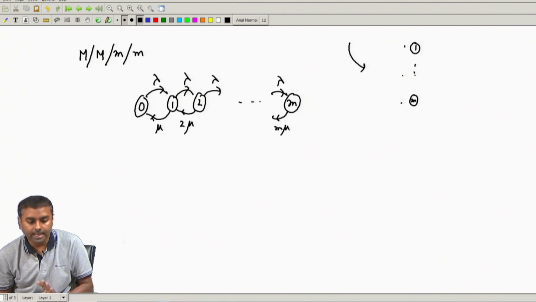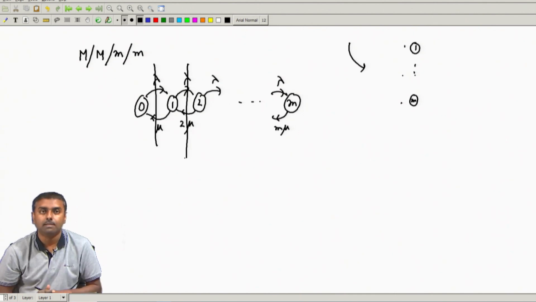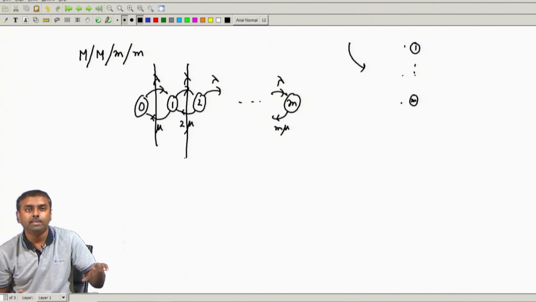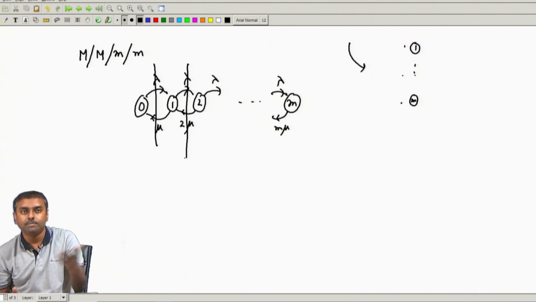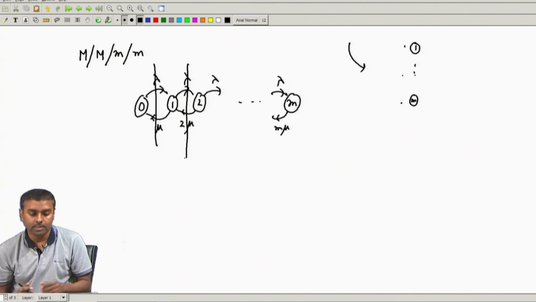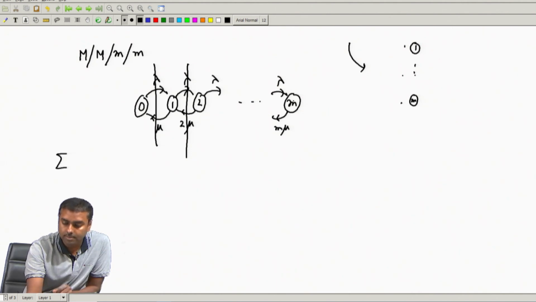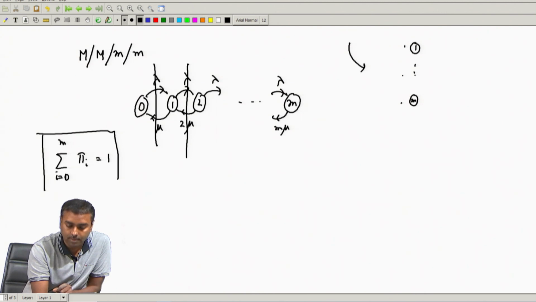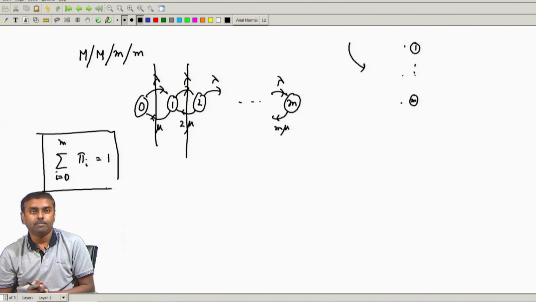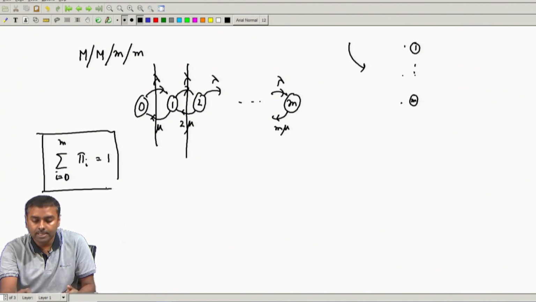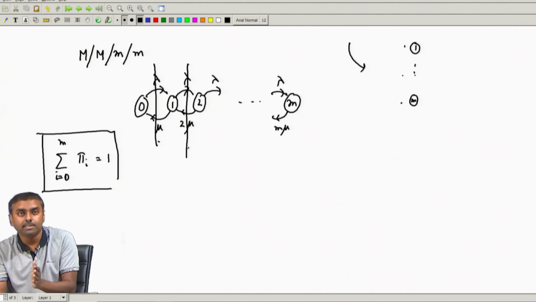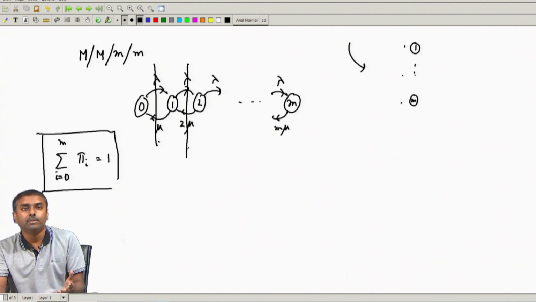This Markov chain I will have to analyze again. I can put the total outgoing and total incoming rates of probability in balance, put those equations, and solve them similarly to get all the state equations. Remember over here the normalization equation will be finite because it has finite states. So, I will go from 0 to m only, the sum of pi i must be 1. So, this normalization equation means a finite summation will be there. From all these equations you will get relationships with respect to pi i to pi 0, then put it over here, pi 0 will be solved, and then you get all the state probabilities.